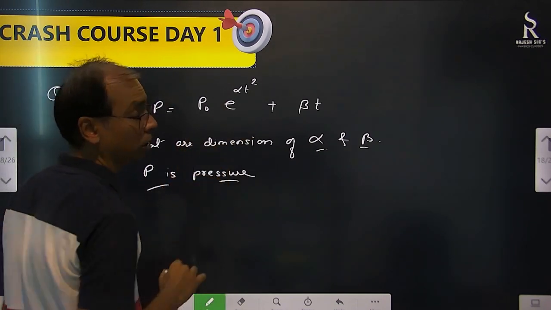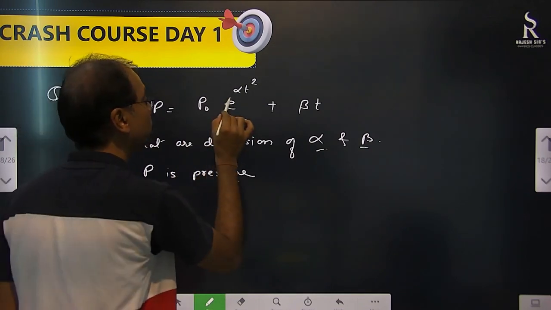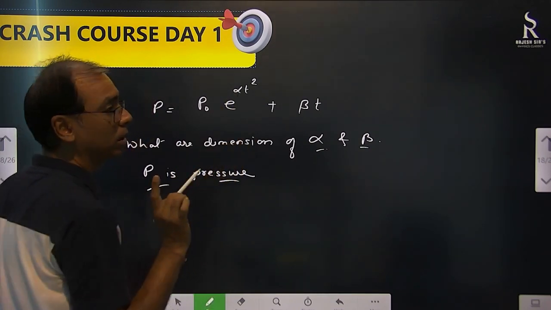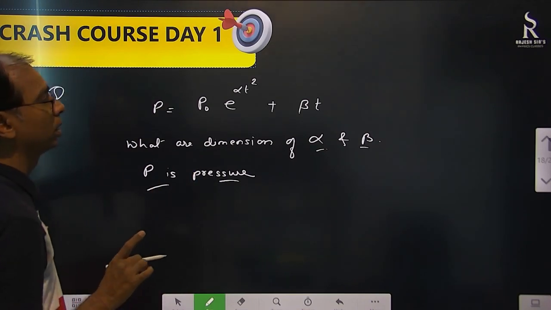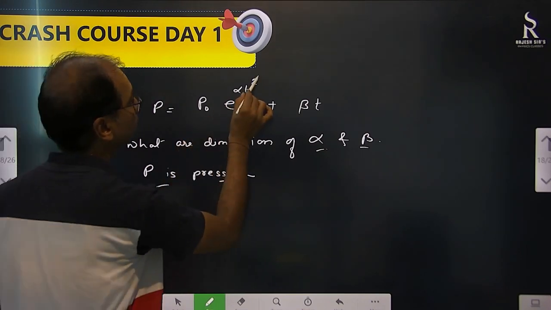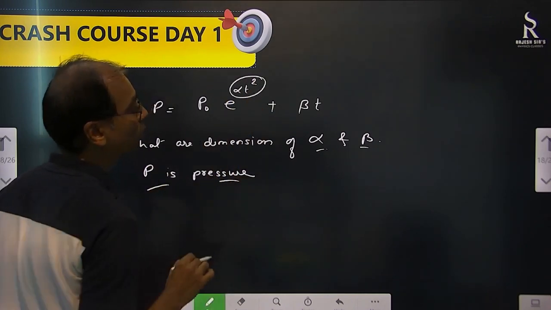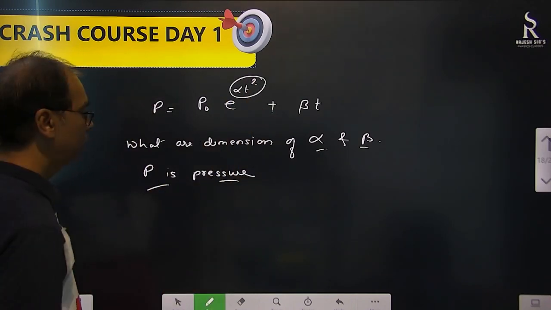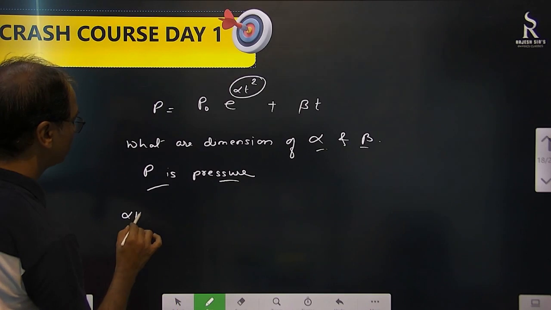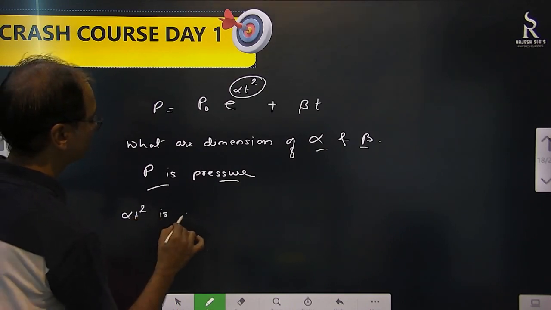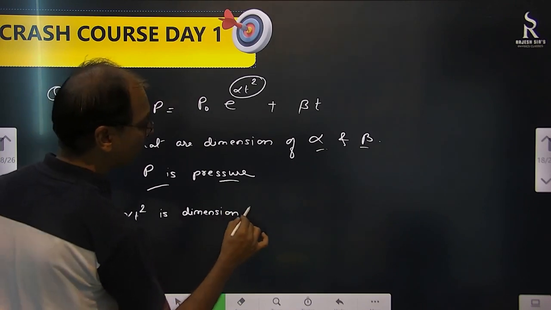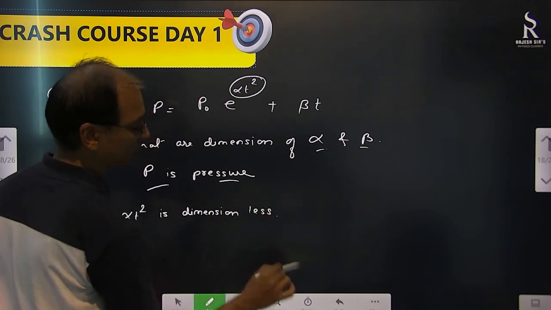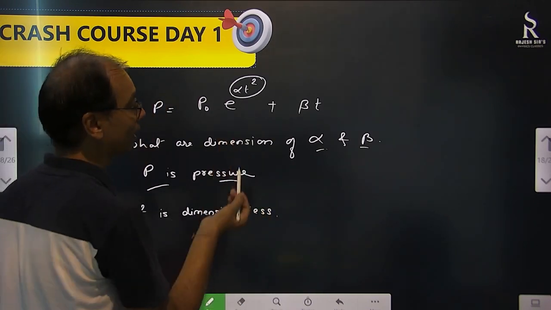What you can do? This is e to the power, e means exponential. So this exponential's power has to be a number. Remember that. This will be a number. So that means this should be a dimensionless quantity. Alpha t square is a dimensionless quantity. It's a number. But t square is time squared, no?